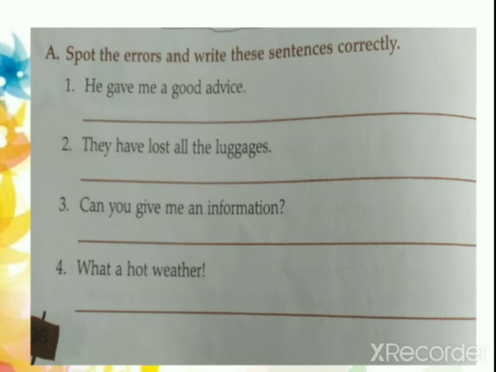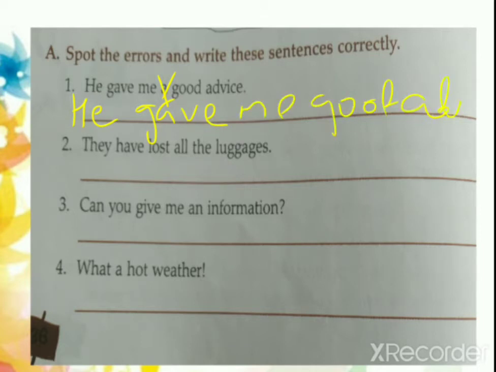He gave me a good advice. So over here you are going to cancel a and what you will write? He gave me good advice. Okay. So you write properly in the book. He gave me good advice.